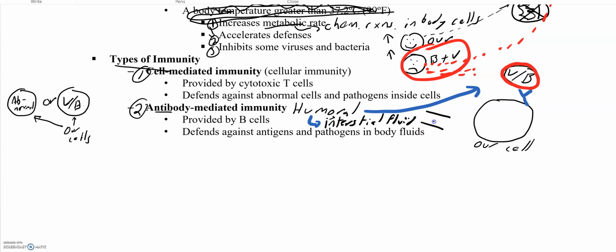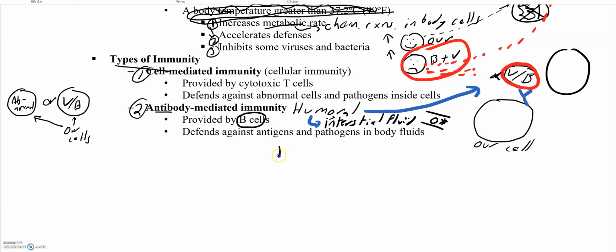Any fluid that is outside of a cell, even in the blood. So if here's the blood and you have a red blood cell, the fluid in between cells is out here. So again, when we're using antibodies to attack viruses or bacteria outside of our cells, or an allergen for that matter, anything outside of our cells is called humoral immunity. And that involves B cells.